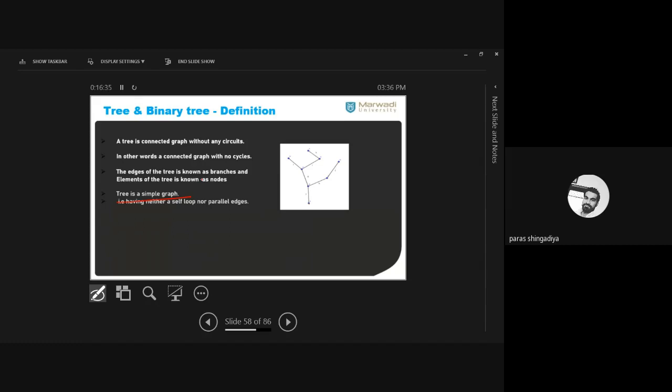Why is it always a simple graph? Because if we include any loop in this graph, suppose कि यहाँ पे एक loop है, it will create one closed walk, and that follows one circuit. Clear? If we add parallel edges between two vertices, okay, for example, here parallel edges between these two vertices, it will also create one closed walk, clear, which follows one circuit. So therefore, a tree is a graph without any loop, without any parallel edges, and therefore it follows the definition of simple graph. Means tree is always a simple graph. Is it clear? Okay.